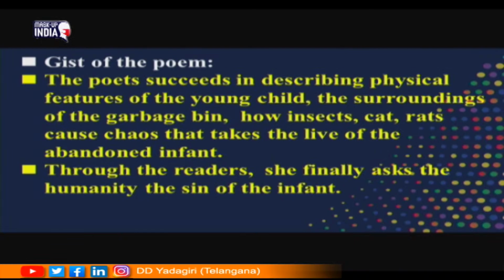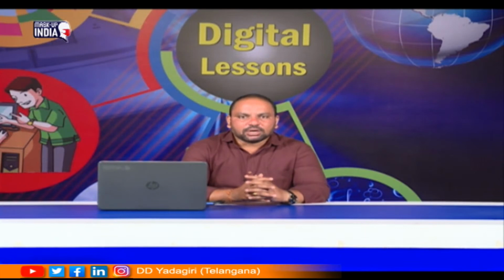The poetess succeeds in describing the physical features of the young child, the surroundings of the garbage bin, and how insects, cats and rats cause chaos that takes the life of the abandoned infant. Through the readers, finally, the poetess asks humanity, what is the sin of the infant? At the end of the poem, she asks humanity, what was the sin done by that particular infant? This is the gist of the poem.